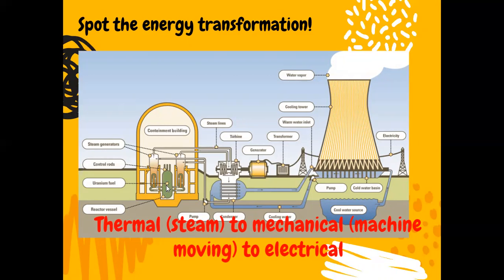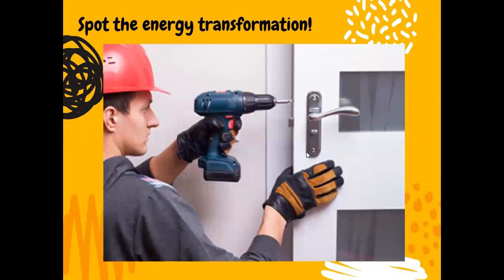So they left off nuclear energy, but it goes from nuclear energy right here where the uranium is into thermal energy, and that creates a steam. The steam moves. Anytime something is moving, that's mechanical energy. And then it turns this turbine right here, which is some magnets and copper wire. And anytime you move magnets near copper, and these are huge magnets, not just little bitty magnets stuck to your refrigerator, huge magnets and copper wire, whenever you move them near each other, they make electricity. And so we end up with an electrical current there.